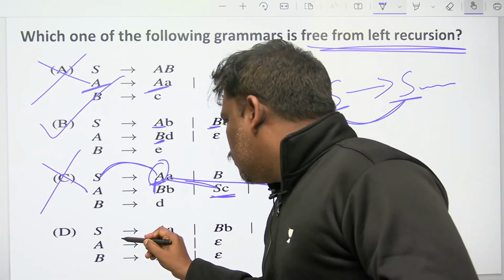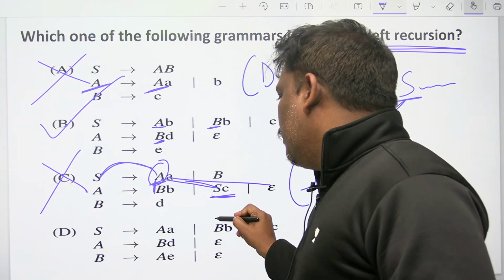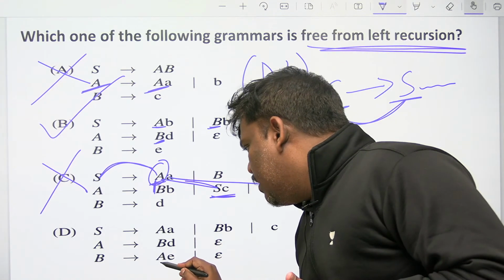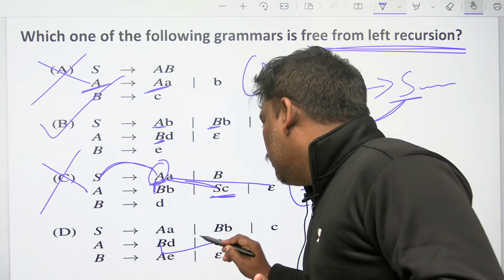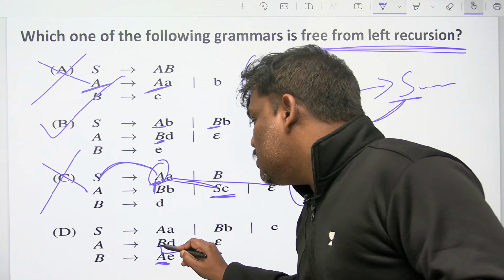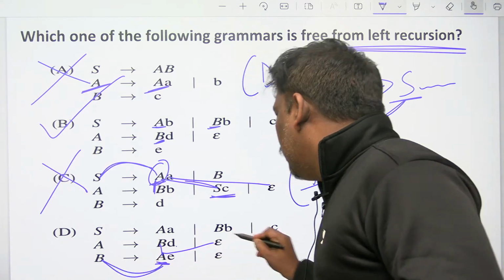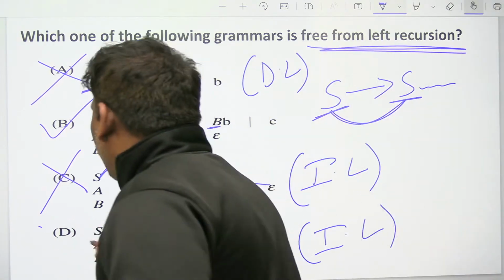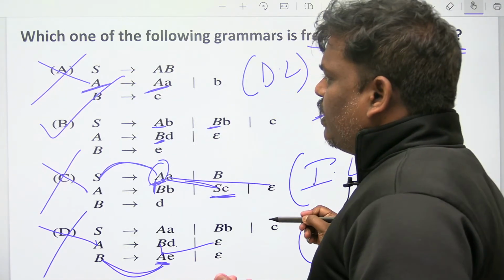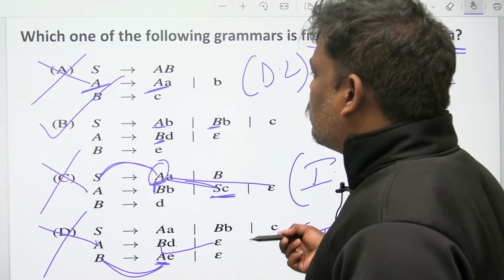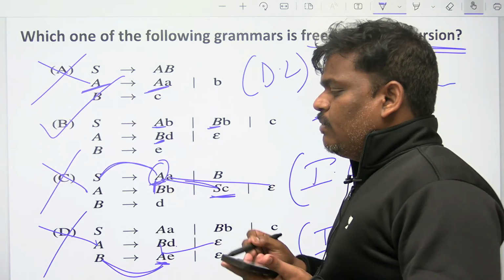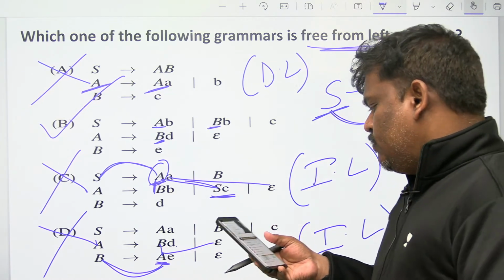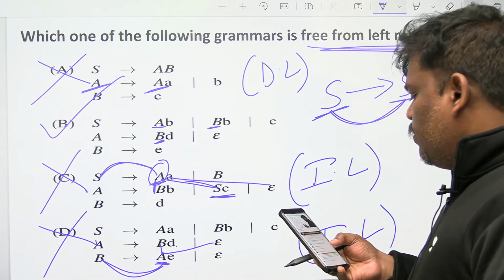Now let's see option D also. S goes to B. A goes to BD or epsilon. B goes to AA or epsilon. If I replace A in B goes to AA by the A possibilities, one of the A possibilities is BD. So there is a left recursion here, and it is an indirect left recursion. So option B is free of left recursion. A, C, D contain left recursion, directly or indirectly. The answer to this problem is B.